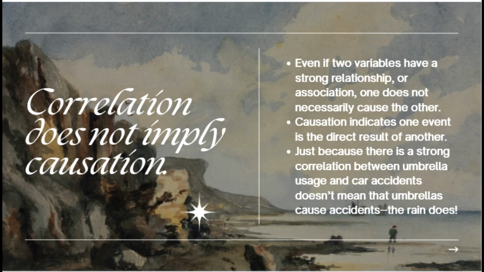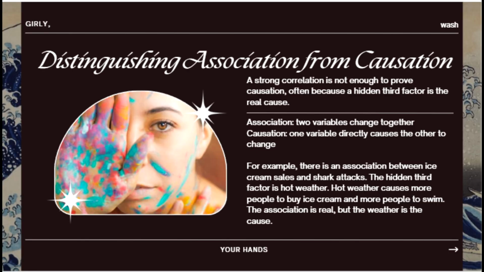Just because there is a strong correlation between umbrella usage and car accidents doesn't mean that umbrellas cause accidents. The rain does. So it makes sense that umbrella usage goes up and so do car accidents, but it's not because you're using the umbrellas that you're getting into car accidents. It's because there's rain and the roads are slick. Okay? Distinguishing association from causation.